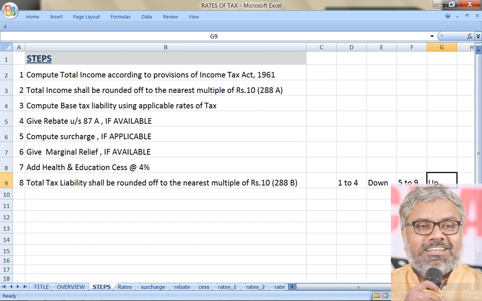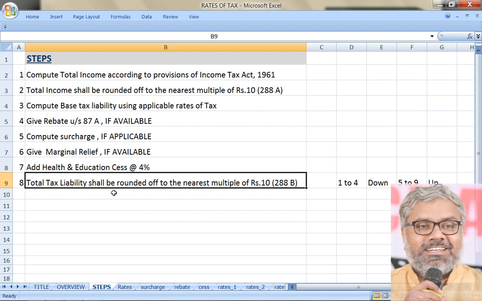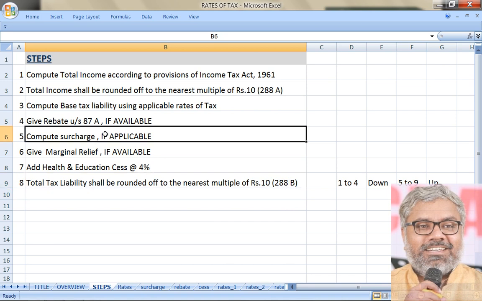So round down to the nearest multiple of 10 if the last digit is between 1 to 4, and round up if the last digit is 5 to 9. Based on that, rounding is compulsory. Once again, you cannot say I forgot any of these steps. Every step has to be meticulously followed. However, there may be situations where all the steps are not applicable.